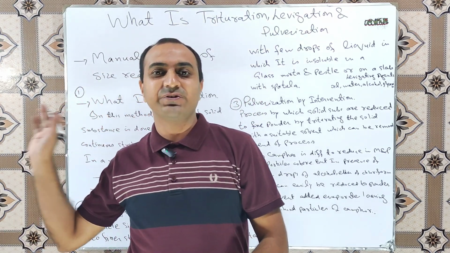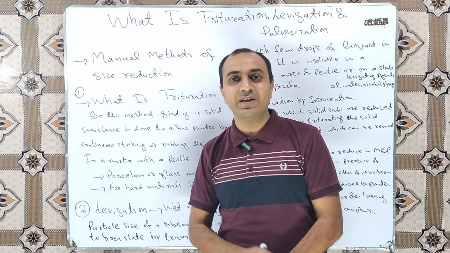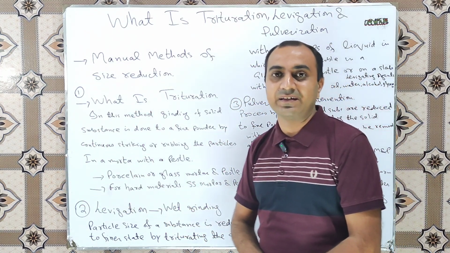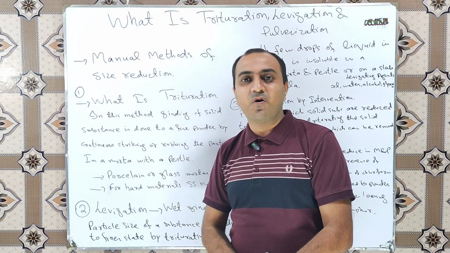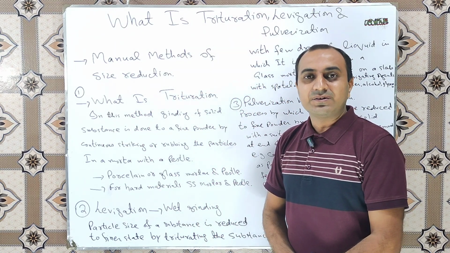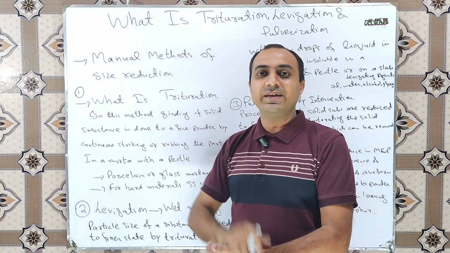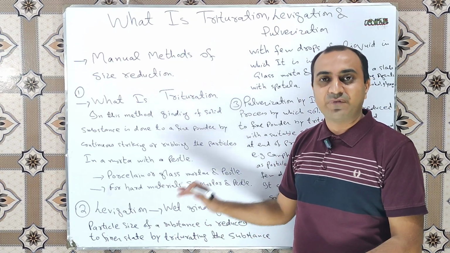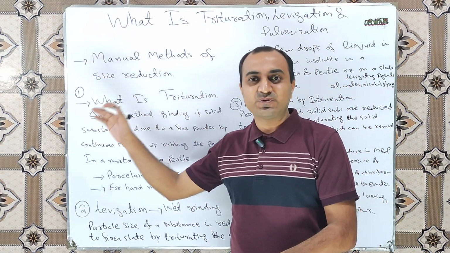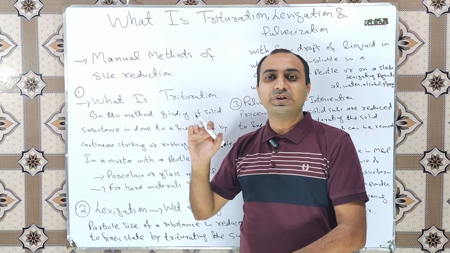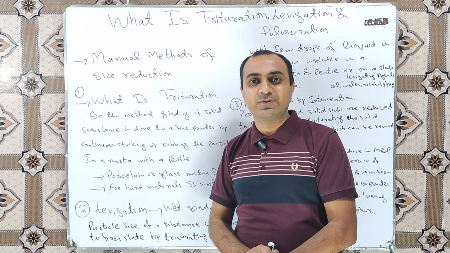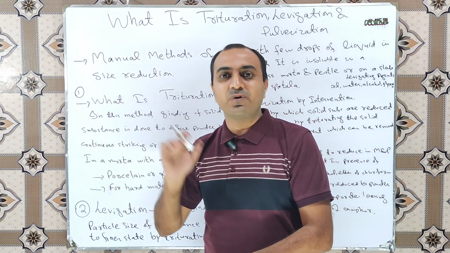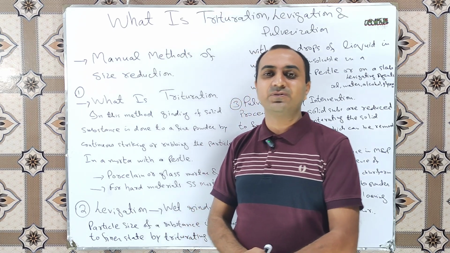So it was a bookish definition of levigation, and to make it easy for you, levigation is also known as wet grinding. So once again, take the example of mortar and pestle, but trituration was the dry grinding of a solid substance, but in levigation we call it wet grinding. The same process is used as in trituration, but we add a few drops of any liquid material along with the solid substance, and we use those liquids in which our substance is insoluble.